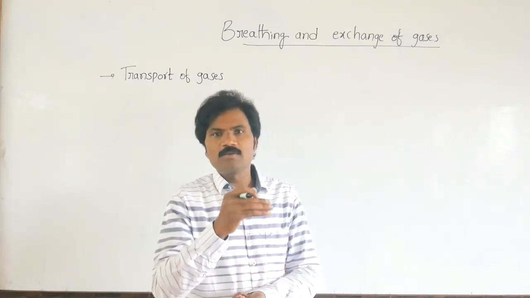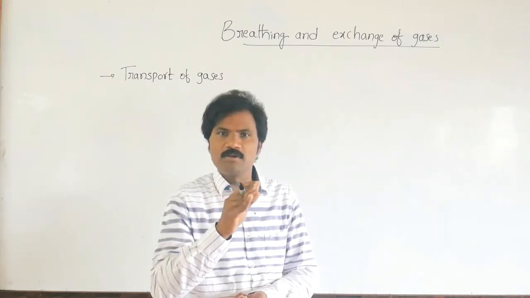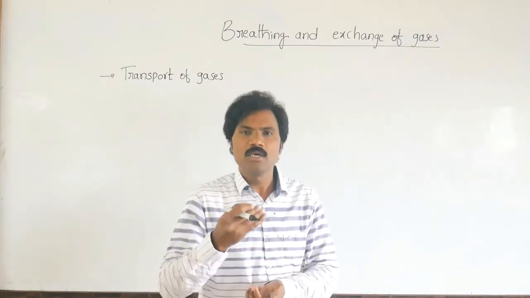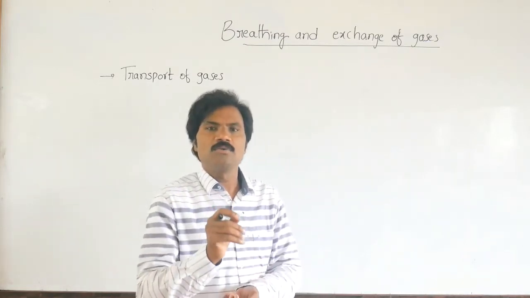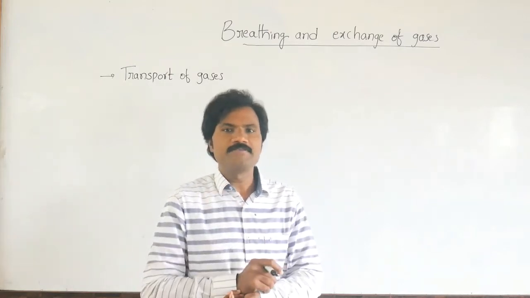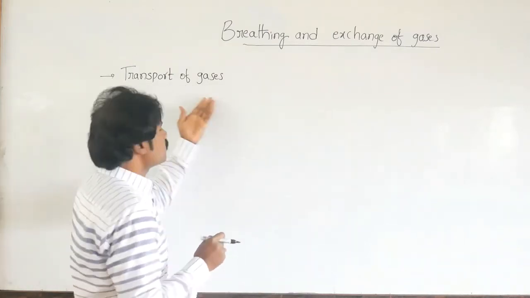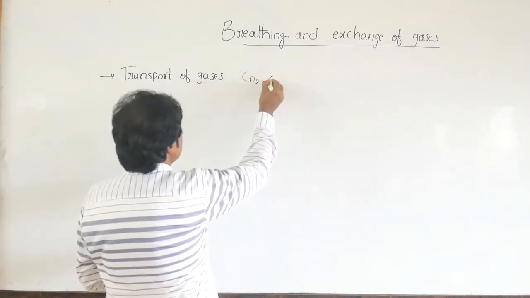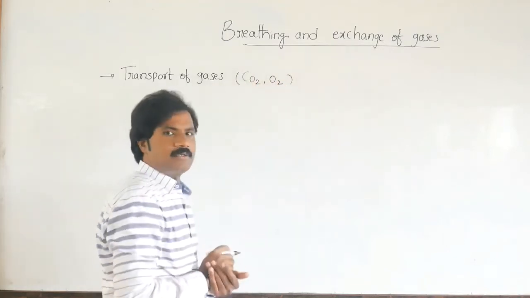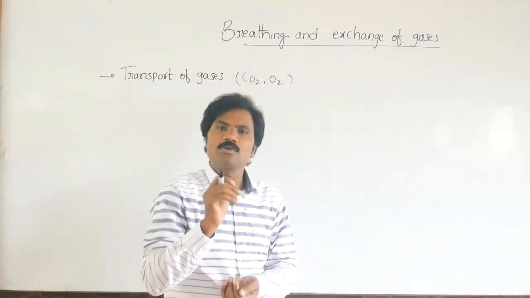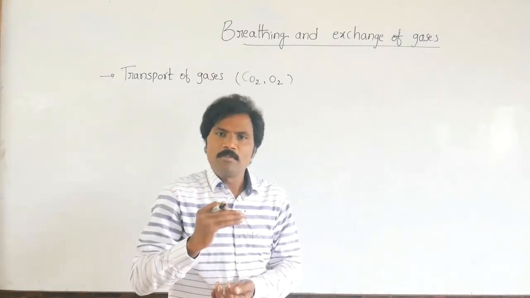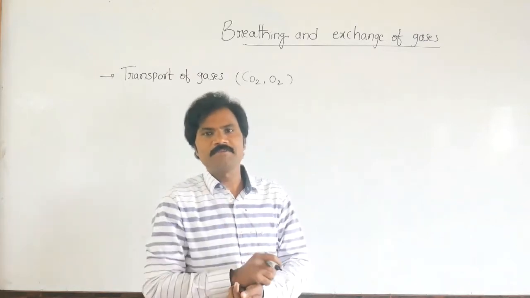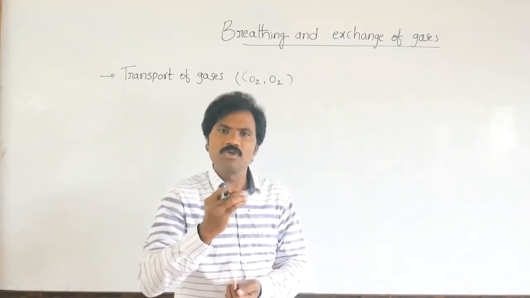Why? Because the exchange of gases begins from the alveoli, then goes to the blood, and then to the tissues. Continuing, how are the gases transported? That means transport of gases, like carbon dioxide as well as oxygen. Suppose oxygen is there. The maximum percentage of oxygen is transported with the help of hemoglobin, that means oxygen associated with hemoglobin.